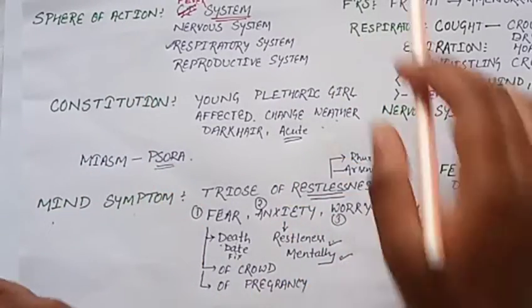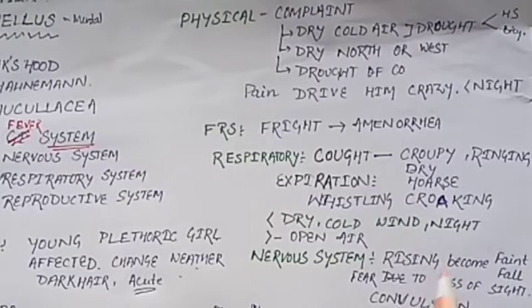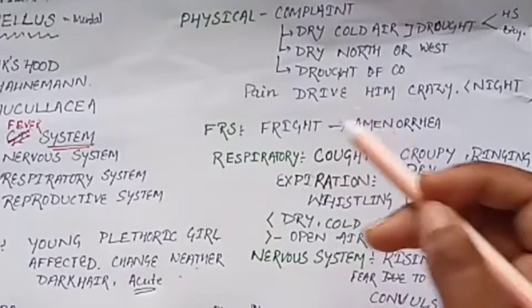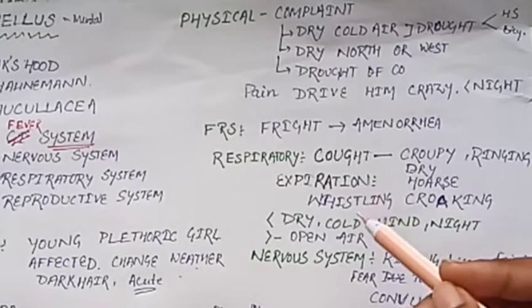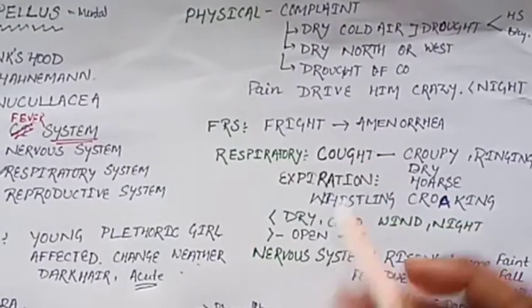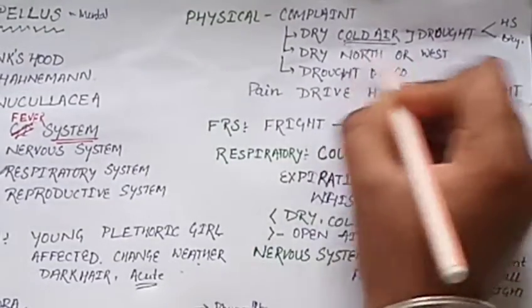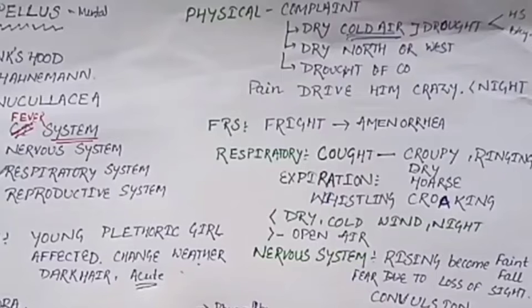Then we go towards the physical symptoms. How is the Aconite personality? Aconite is very restless, and all the complaints are due to cold air. Other drugs of cold air are Hepar sulph and Bryonia. These are the drugs which we indicate.